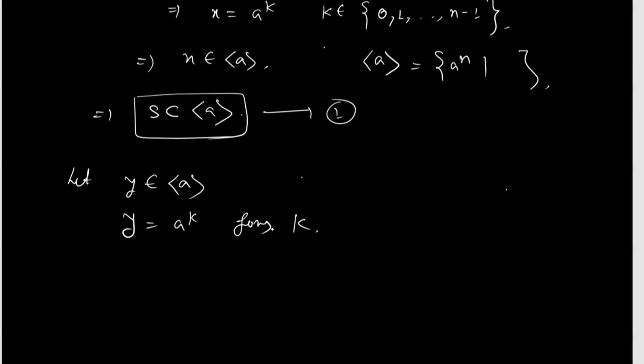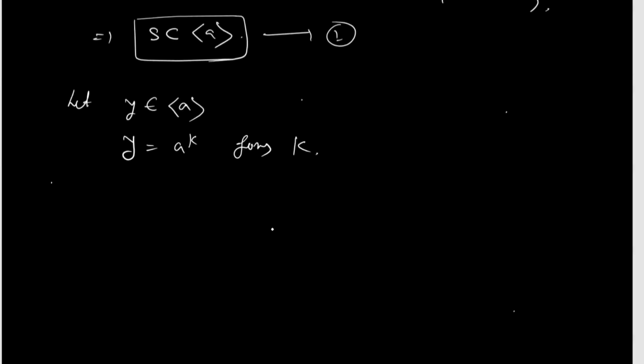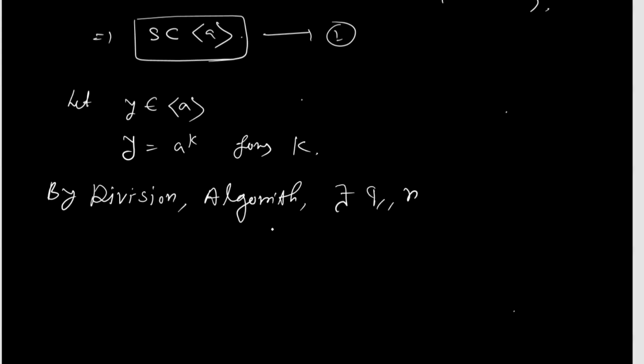By the division algorithm, there exist integers q and r such that k equals qn plus r, where r lies between 0 and strictly less than n.